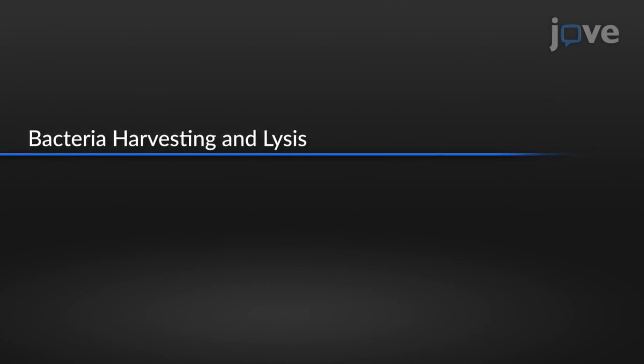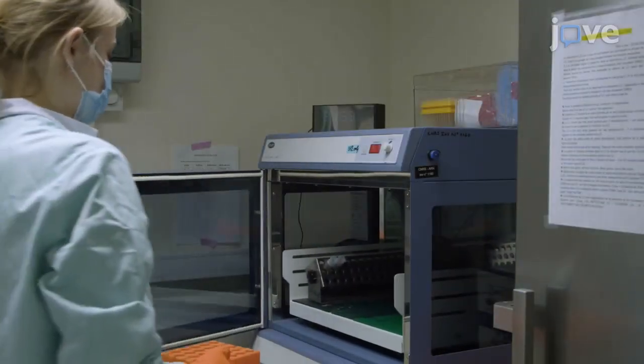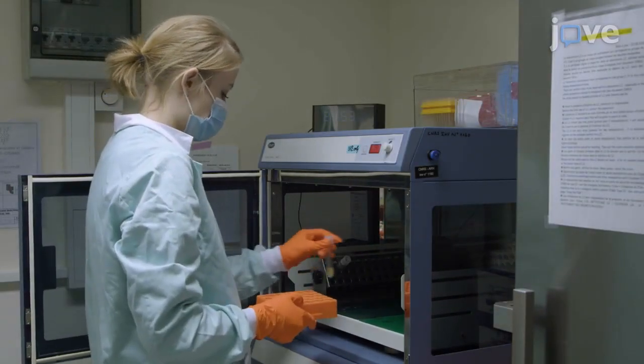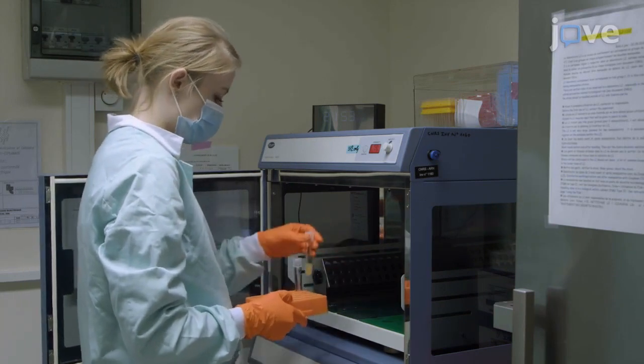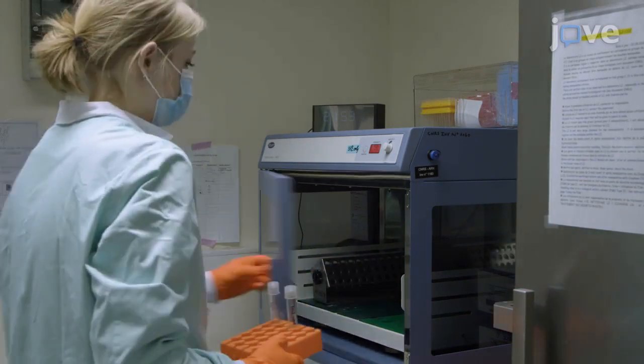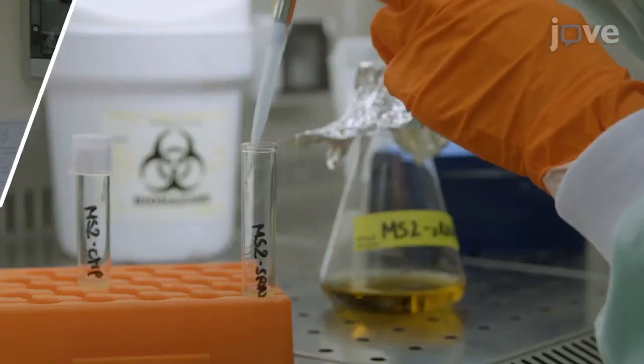To begin, grow one colony of strains carrying either PCN51P3MS2 sRNA or PCN51P3MS2 plasmids in 3 milliliters of BHI medium, supplemented with 10 micrograms per microliter erythromycin in duplicates.